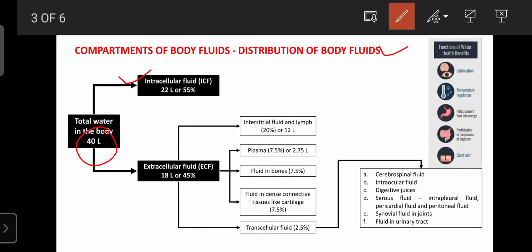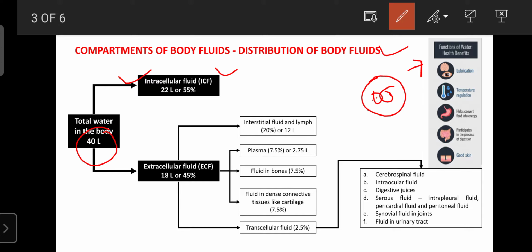One is the intracellular fluid, also known as the ICF, the fluid inside the cell. Each and every cell has two environments. One is outside the cell, known as the external environment, and the other is inside the cell, known as the internal environment.